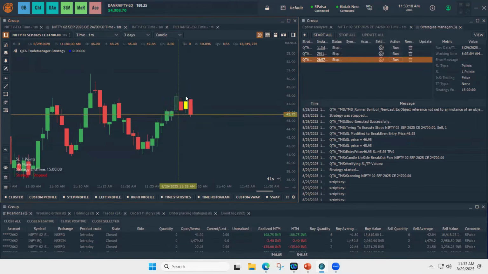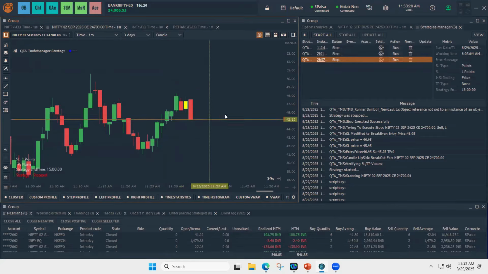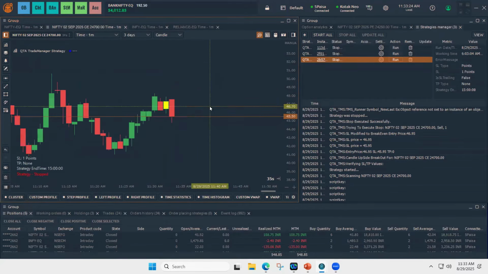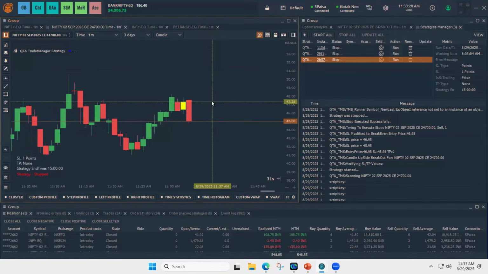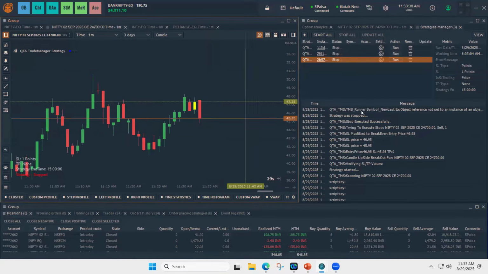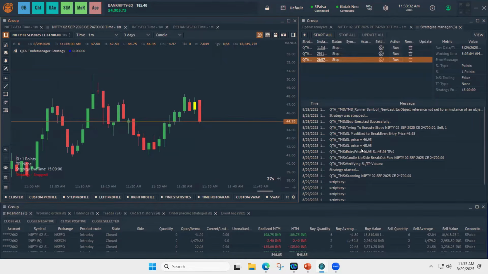We know that options move very quickly, right? So this option, we felt it's a mandatory feature, which helps our users to be in a profitable way. The price moved 0.5 above, and the SL got placed from 45.95 to 46.95, which is my entry price.